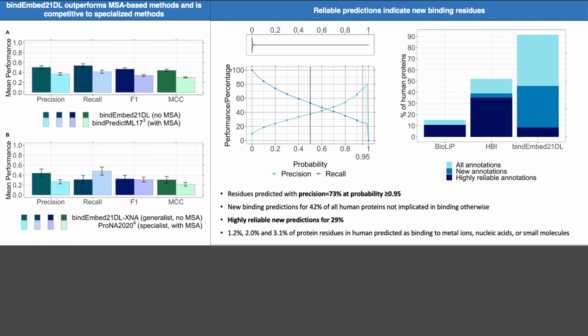If we apply BindEmbed21DL to predict binding residues, we actually get predictions for 92% of the human proteome, and 42% of the proteins did not have any binding annotation before. So we only have the binding predictions for those. And in fact, of those 42% proteins with new predictions, 30% of the proteins have at least 1 binding residue predicted with a reliability or probability above 0.95. So these are very highly reliable predictions. And also based on our predictions, we can estimate that 1% of all residues in human proteins is binding to metal ions, 2% are binding to nucleic acids, and 3% are in fact binding to small molecules.